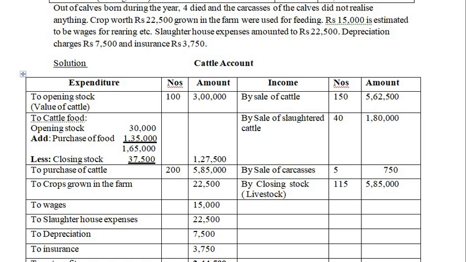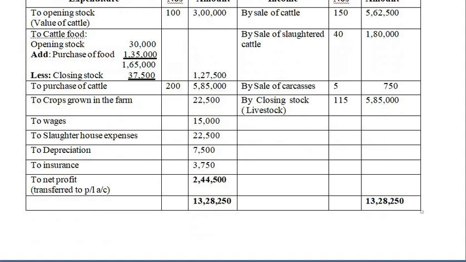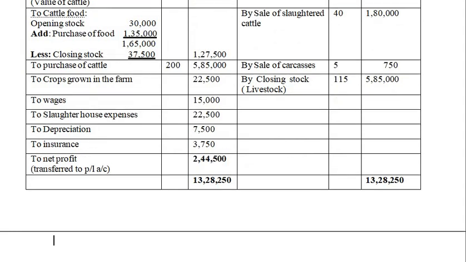So we will pass a journal entry for this. We'll have a calculation done for this: calculation of calves born.